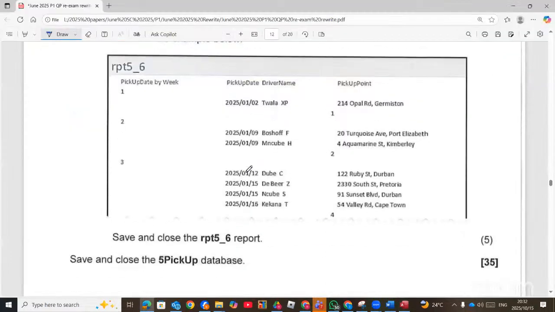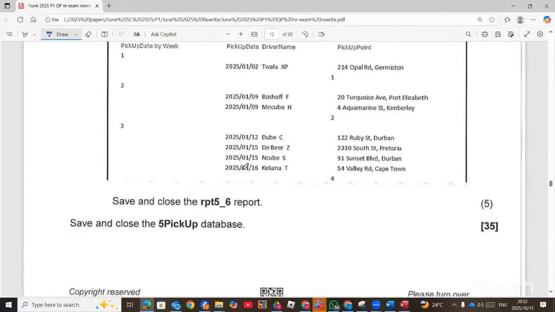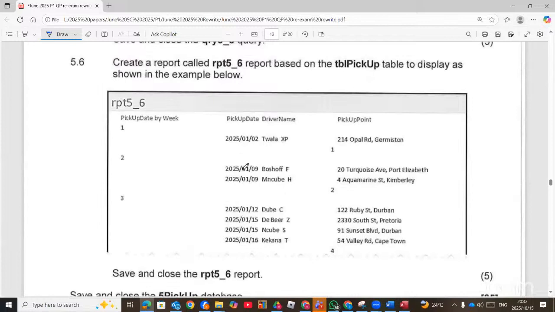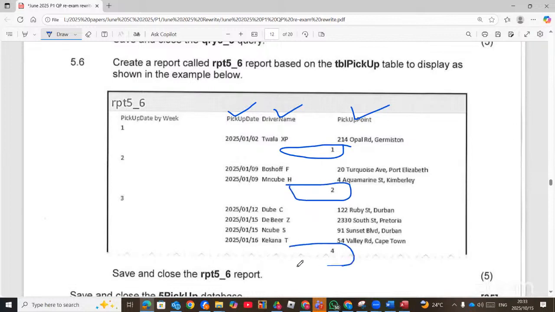Now 5.6, the last one for database, which is a report. A report is created with a screenshot. They say you must create it, yes. So we will need pickup date. We will need the driver name. We will need pickup point. And there are some calculations here. You can see here, they counted them. This is 1. This is 2. And this is 4. So there's counting per each group.